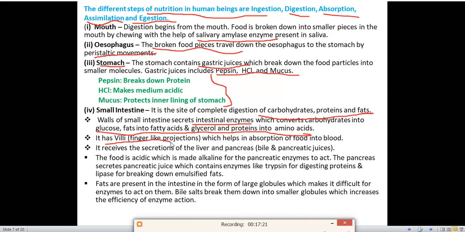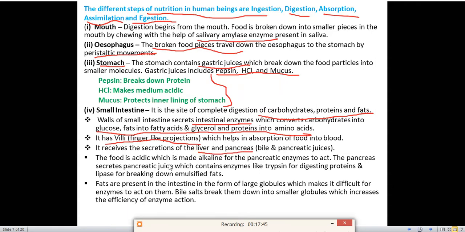Next, it has villi. What are villi? Villi are finger-like projections which help in absorption of food into the blood. Next one, it receives the secretion of the liver and pancreas. What does the liver secrete? It secretes bile juice, and the pancreas secretes pancreatic juices. So the small intestine also receives the secretions of the liver and pancreas.